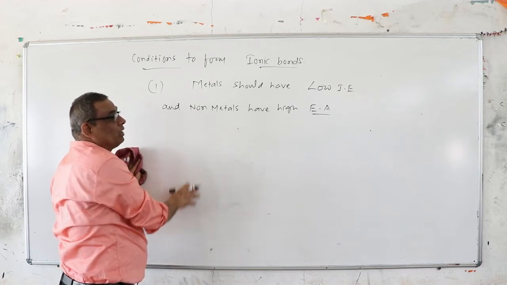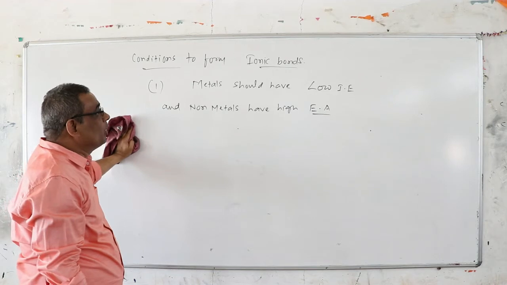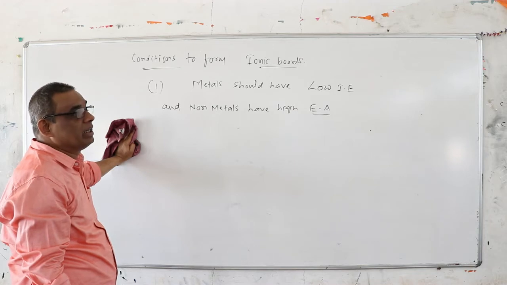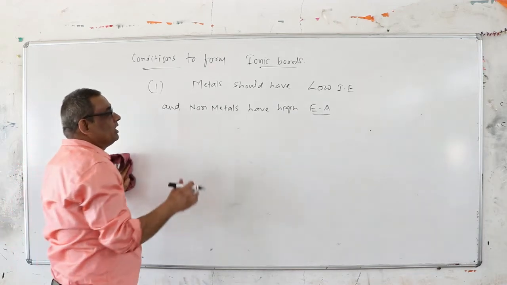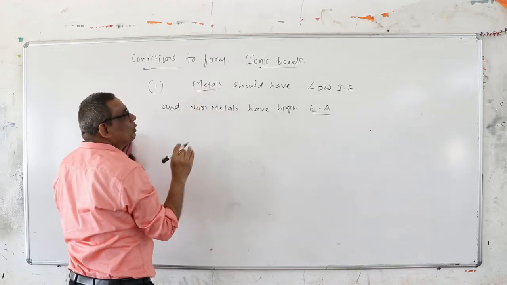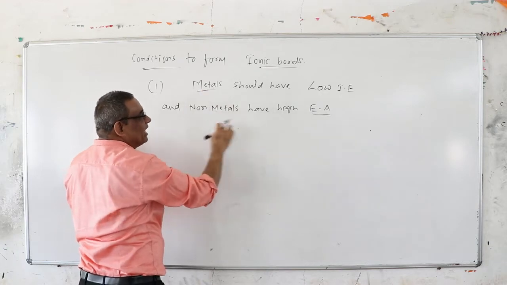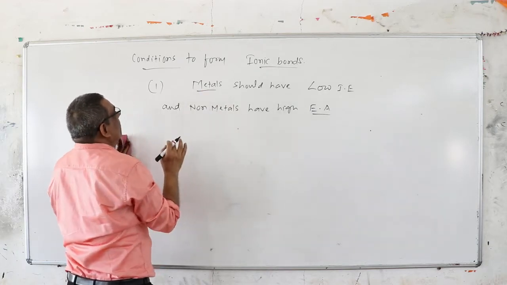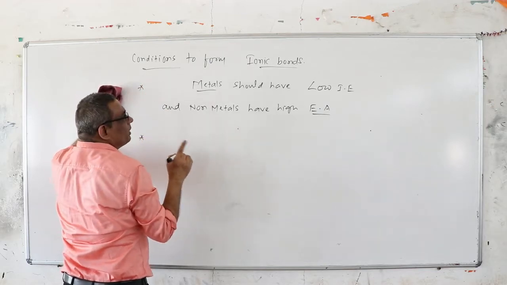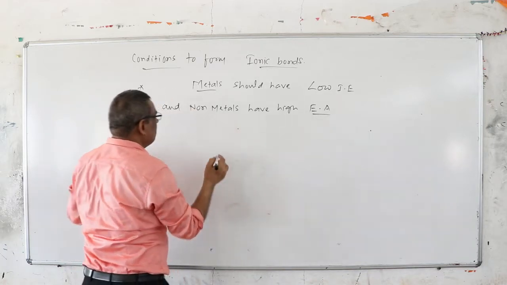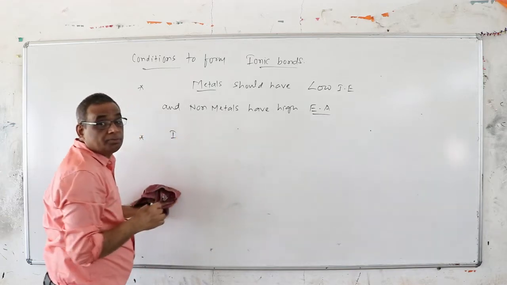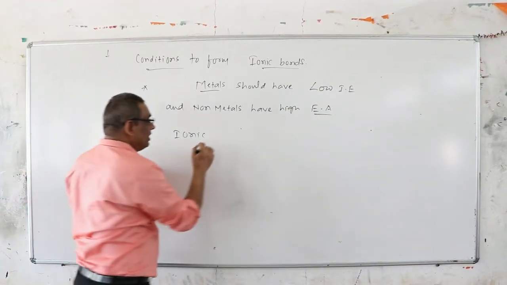No bond is pure. Suppose in a molecule you see 60% ionic character, that means 40% covalent character. So you cannot say this is an absolute ionic bond; you look at the dominant nature of the bond. The large size metal and small size non-metals are capable of forming the bond. Electron transfer takes place from large size metals to non-metals. The ionic bond is non-directional in nature.